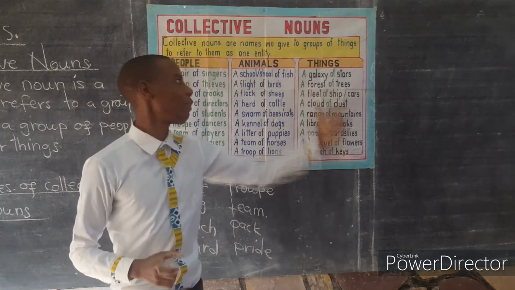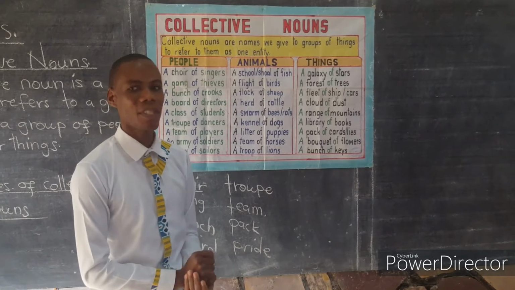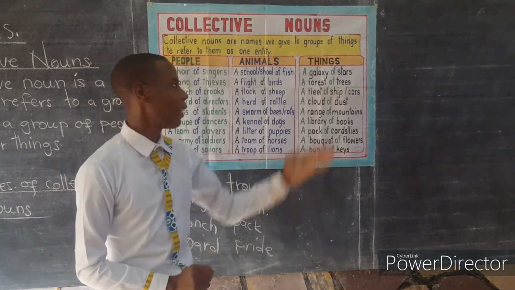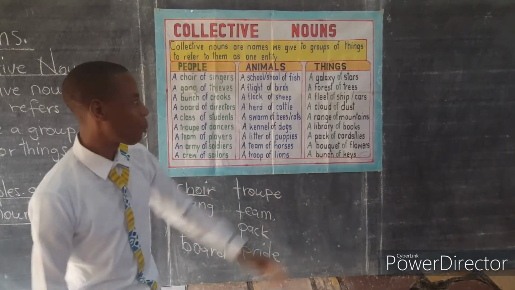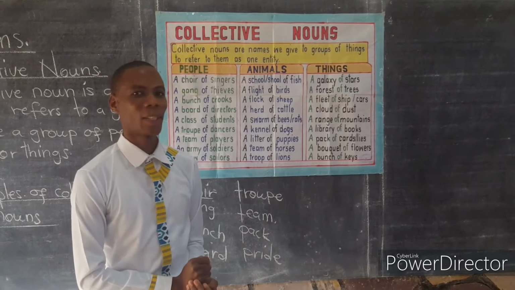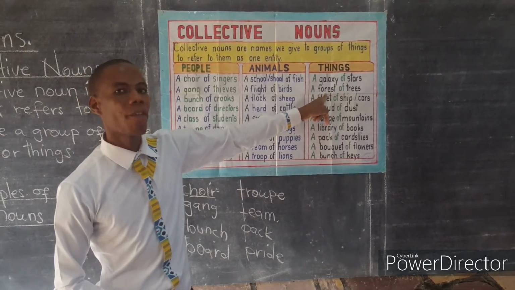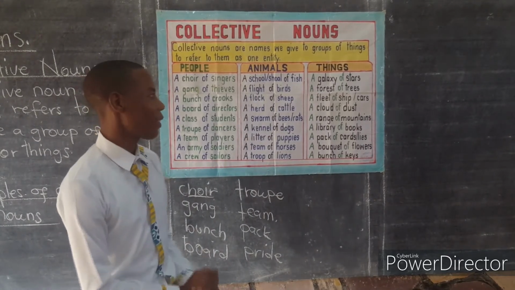The last part deals with collective nouns that name groups of things. When you see stars, a group of stars is known as a galaxy of stars. A group of trees, we call that a forest. A forest of trees.